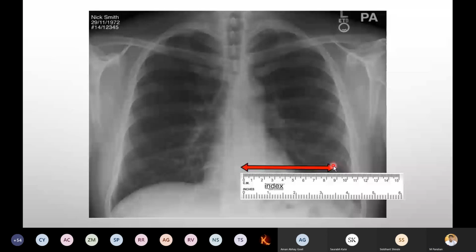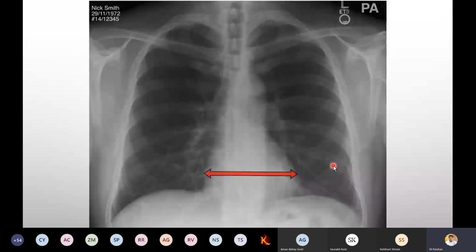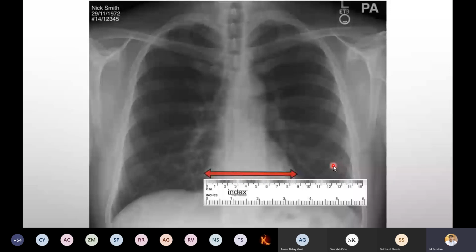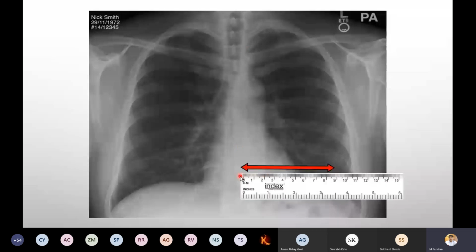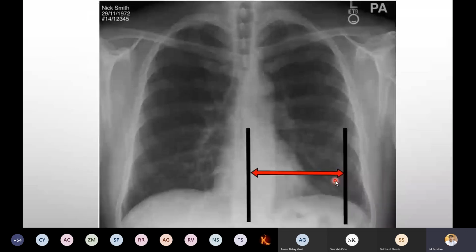Again, I'm repeating. Place the scale, right side will be 0. From there, we are measuring up to this level. Don't leave the measurement. So shift this particular 0 to where? The imaginary line which you have framed here, that is the mid thoracic line. From there, we want to keep. So now the heart or the chamber is within the rib cage, which means it is normal in size. What about the abnormal one?